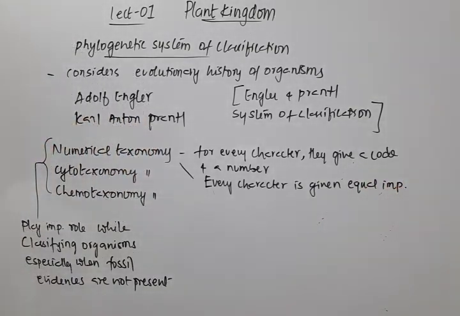By doing it this way, we give equal importance to every character, right? And we can compare hundreds of characters at a time by using computers.